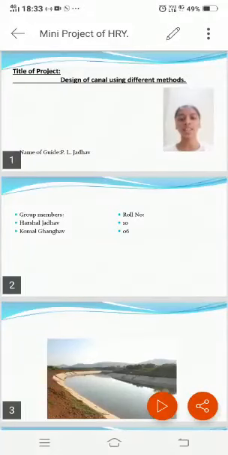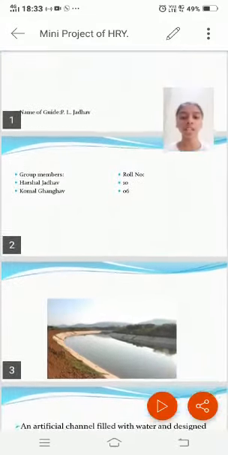Hello, myself Komal Ganga. I am a second year diploma student from Zeal Polytechnic. I have done the design of canal using different methods. I was guided by Jadhav sir. My group members are Harshal Jadhav and Komal Ganga.